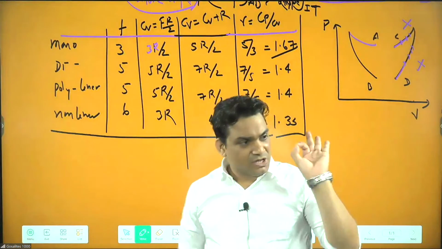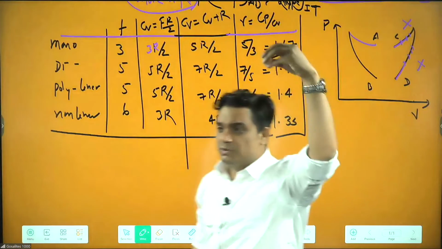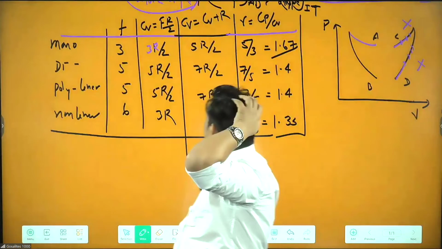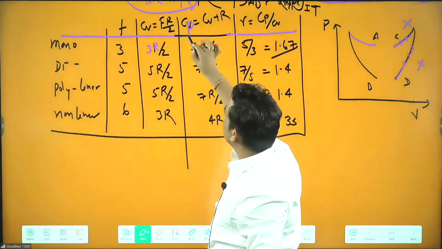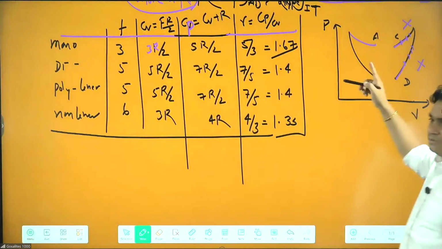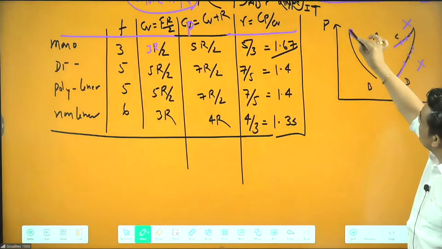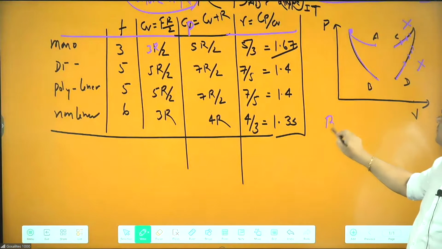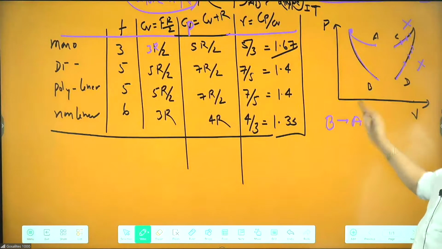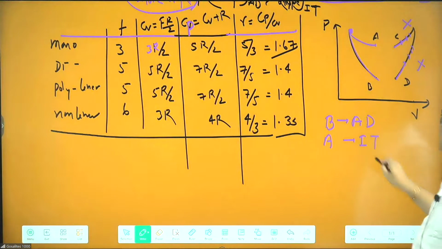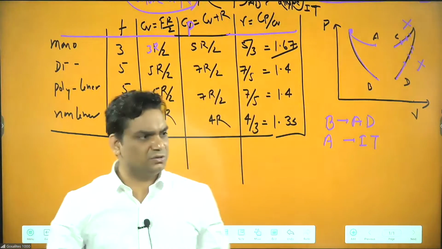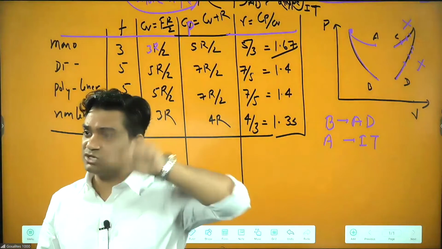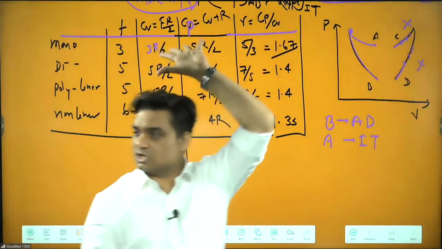How will you find which has more slope? Take a ball and release it. In which one does the ball come down fast? If you release the ball, in A it comes slowly, and in B it comes very fast. So B, the fast one, is adiabatic, and the slow one is isothermal. Can we identify this? If two curves are given, which is isothermal and which is adiabatic? The nature is the same, but the slope is different. Based on the slope, we need to identify.